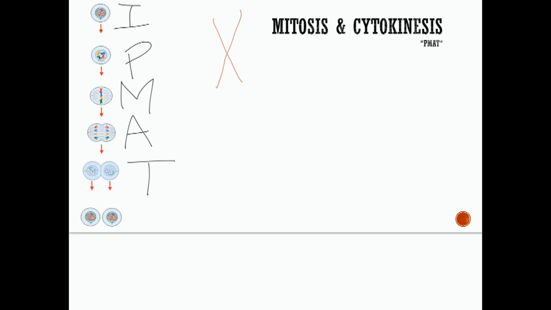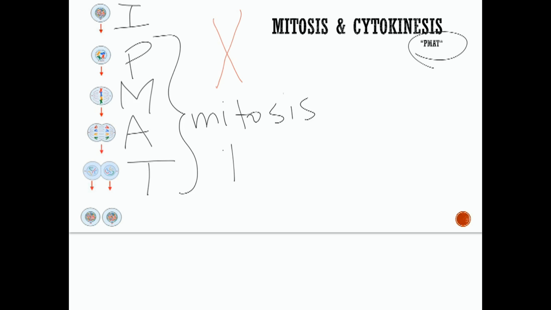So after mitosis, and these phases right here are mitosis, we'll label that out. Mitosis. To remember it, I have it over here, PMAT. PMAT means really nothing on its own. I think of a puppy in a PMAT, puppies in a PMAT. It just helps me remember the order of mitosis. So maybe PMAT will help you remember the order of mitosis.